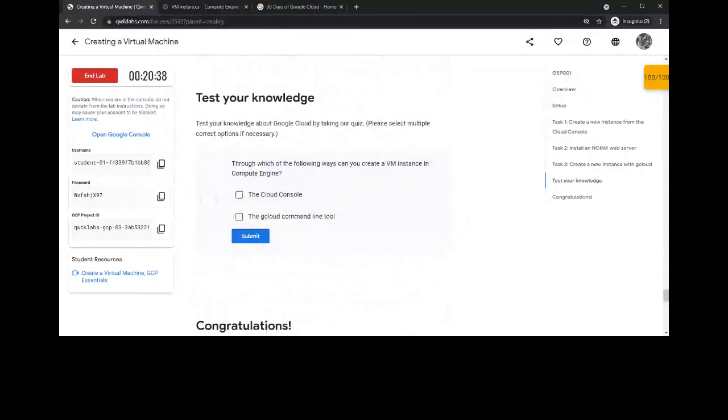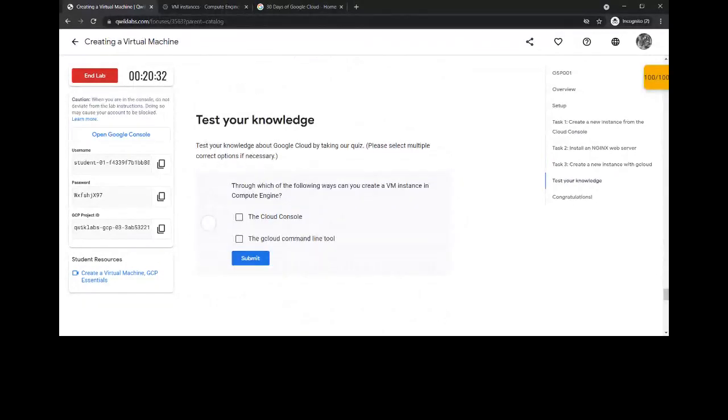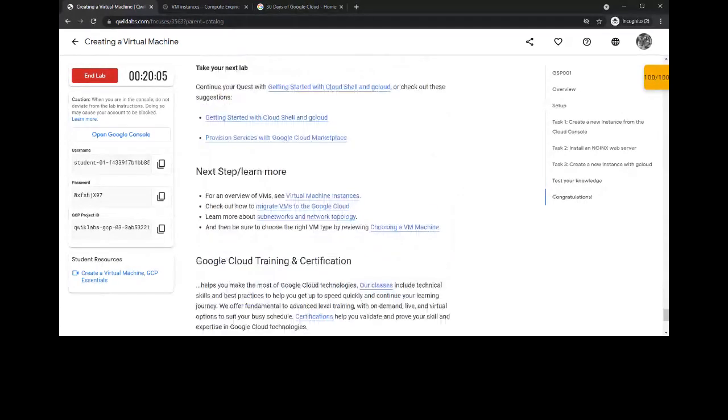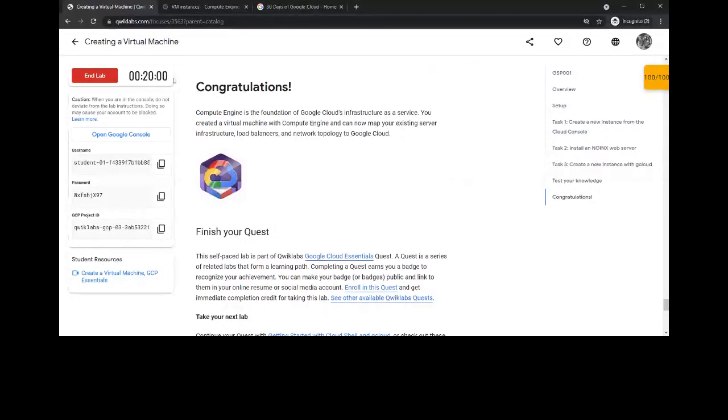So, as our final question, to test our knowledge: through which of the following ways can you create a VM instance in Compute Engine? You can create it by Google Cloud Console and also the command line tool. We can do it by both. Okay, now I have successfully completed the lab. You can check your progress here. If you get 100 out of 100, it means you have completed that lab. So after completing the lab, just end your lab.